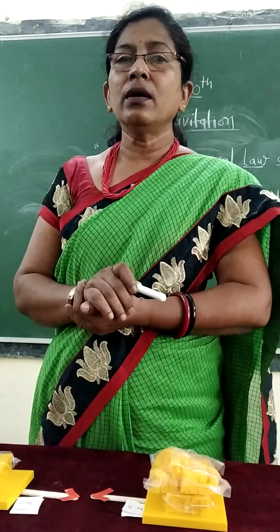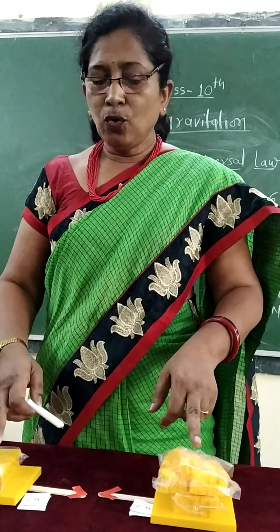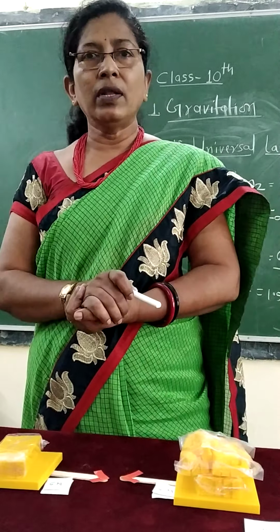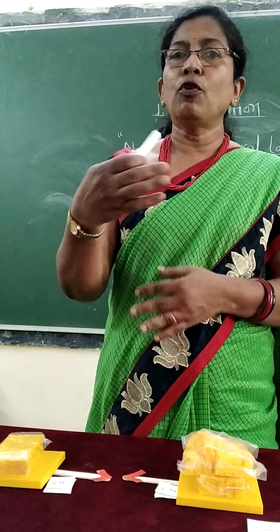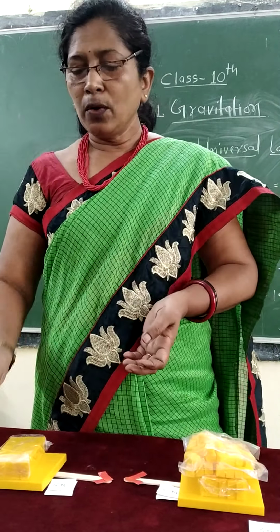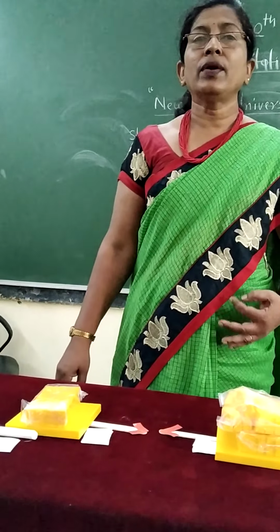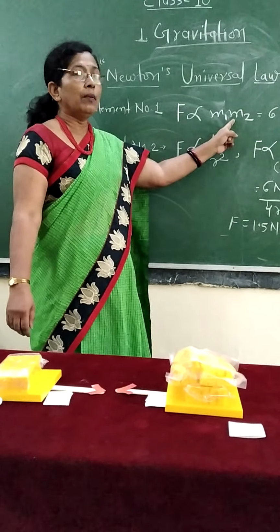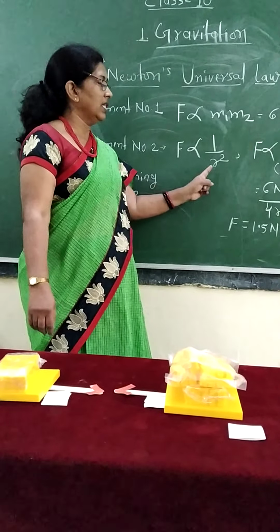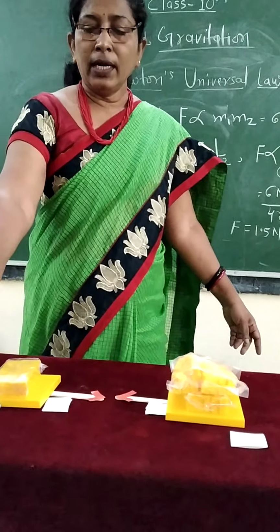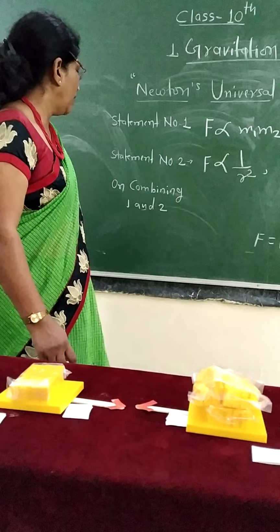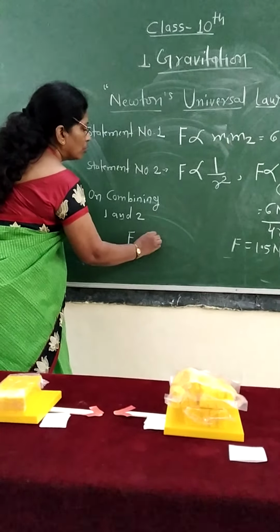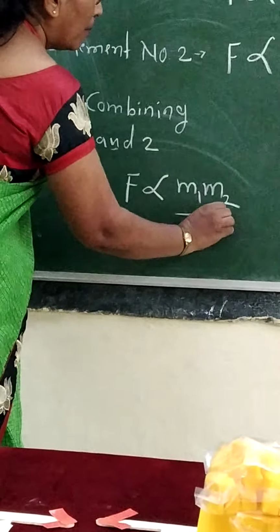Here we learn that the force between two objects is inversely proportional to the square of their distance. If we double the distance, force will be 1/4, and if we half the distance, force will be 4 times more than the original force. So in this universal law of gravitation, the two statements were force is directly proportional to product of the masses and force is inversely proportional to the square of their distance. On combining these two, what will be the final equation? The final equation will be force is directly proportional to m1 m2 upon r square.